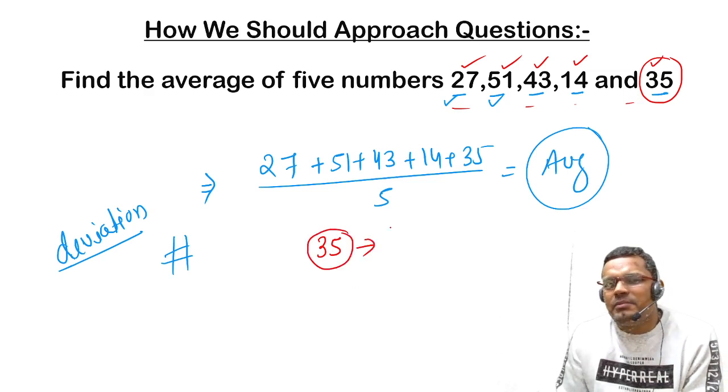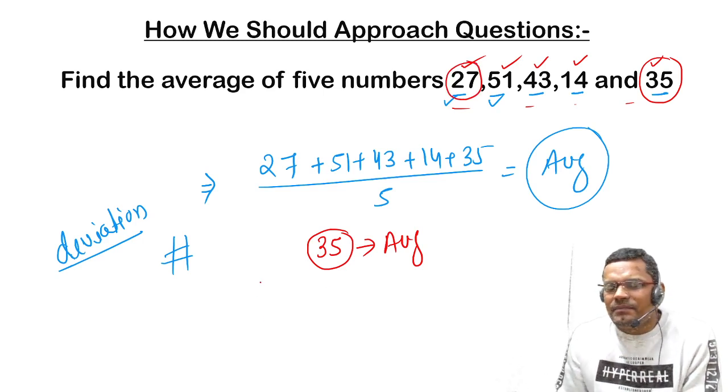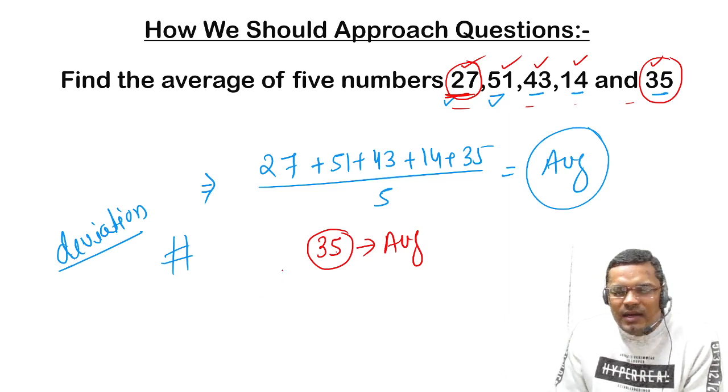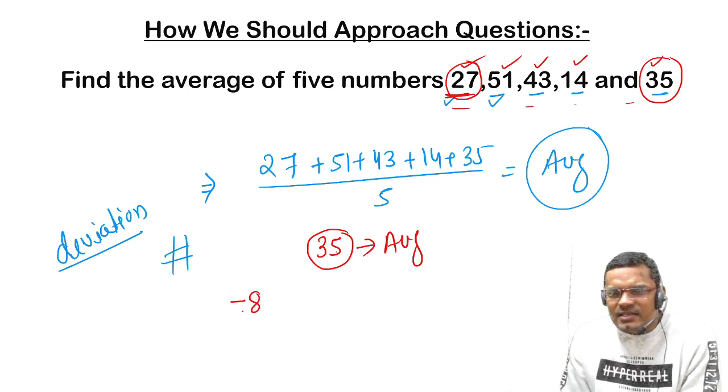Let 35 be the assumed average. By what value is 27 less than 35? This is the deviation. What deviation is there if we compare 27 with 35? It is less by 8, so we will take minus 8.